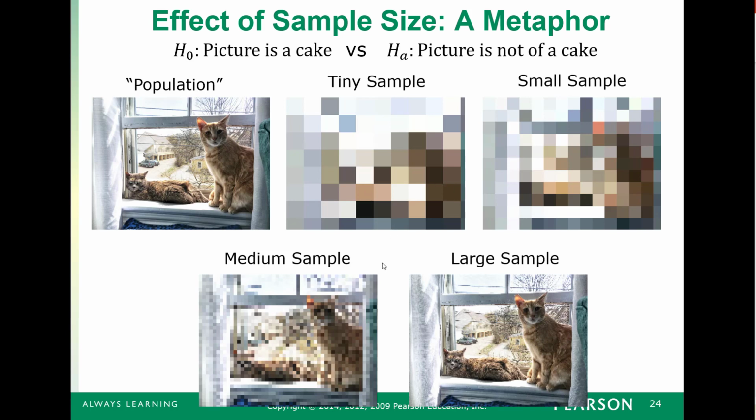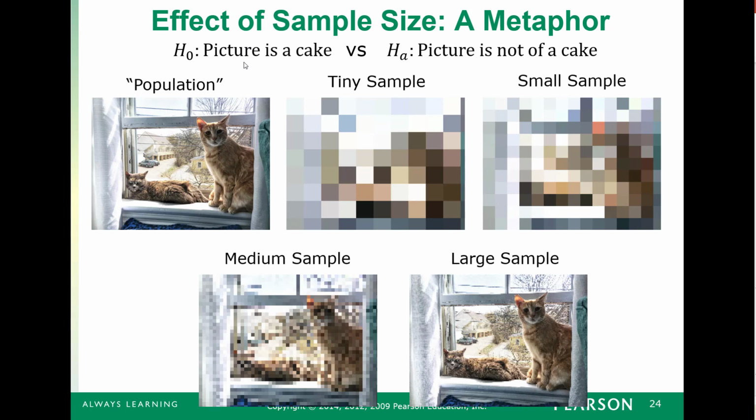So your sample size determines what the picture looks like, and your significance level determines how clear the picture needs to be before you say that you don't think your null hypothesis is true. And in this case, it didn't take that large of a sample. Our medium sample worked because the population is very different from what the null hypothesis says we should expect, meaning our null hypothesis is very wrong.